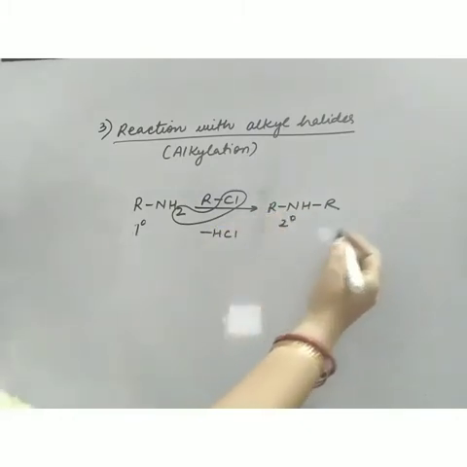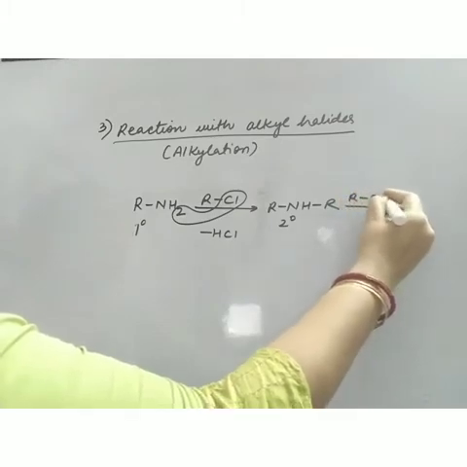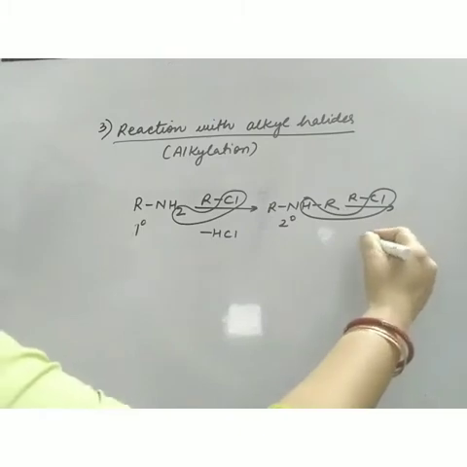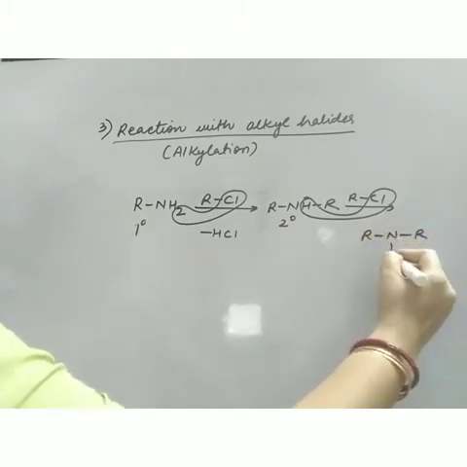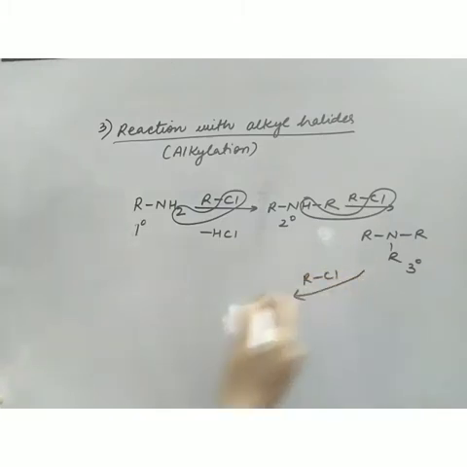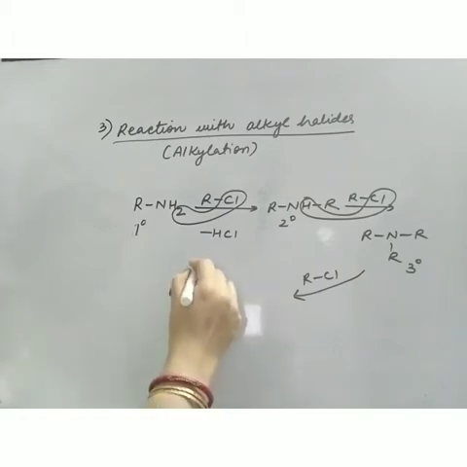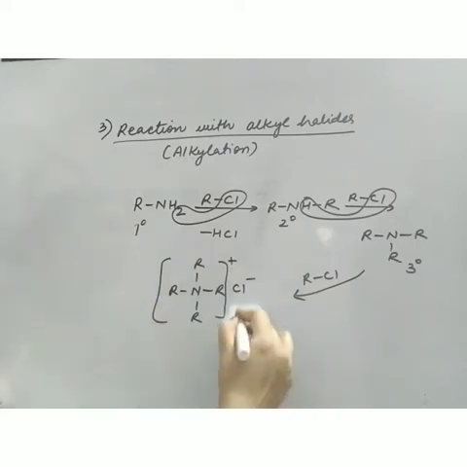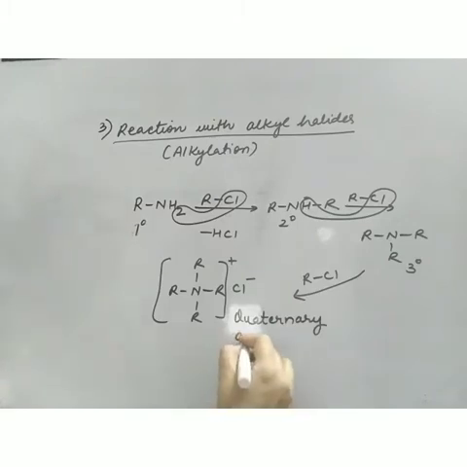Now it will again react with one more molecule of halide and will get that is tertiary. It can again react with one more molecule of halide and will get, and this is known as quaternary ammonium salt.